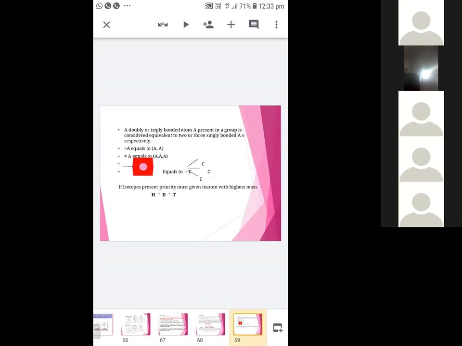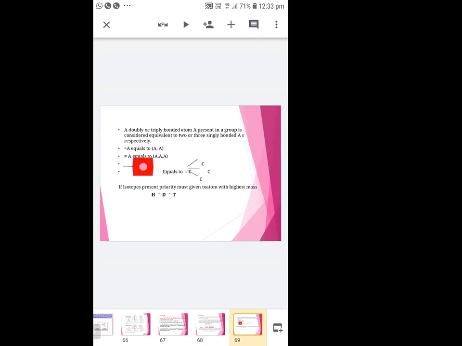See, double bond C=C equals two C's, triple bond equals three C's, like the benzene. If isotopes are present, priority must be given to mass, that is, the highest mass. Here, just consider the isotopes of hydrogen. Tritium must be given first priority, then second priority to deuterium, third priority to protium.